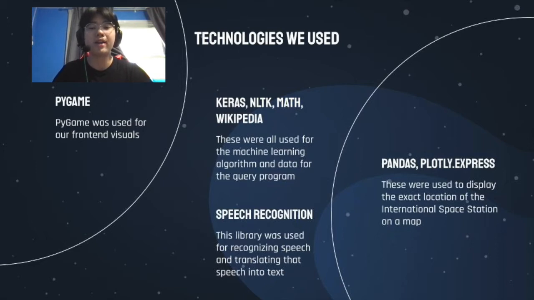We used the Pygame library, which is a library for Python, to create the front-end visuals of the application. We used Keras, NLTK, Math, and Wikipedia for the machine learning algorithm and data for the query program. We used a speech recognition library called speech recognition to translate speech into text. Finally, we use pandas and Plotly Express to display the exact location of the International Space Station on the map.